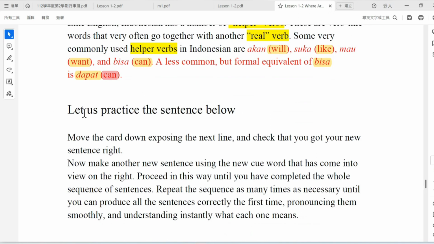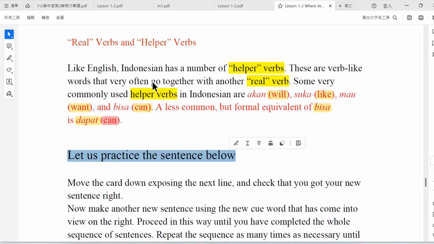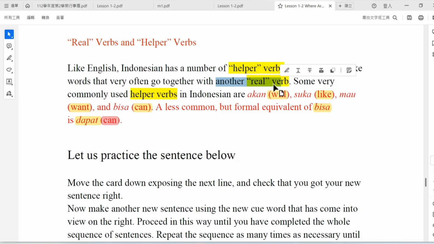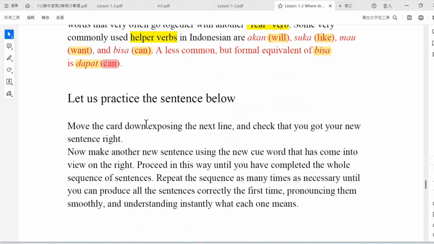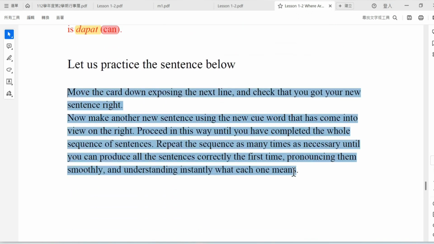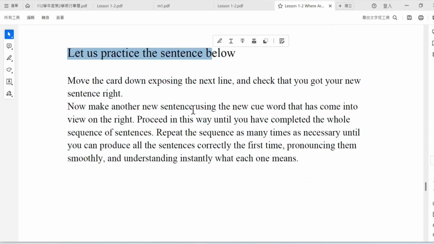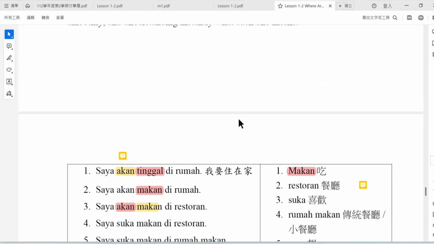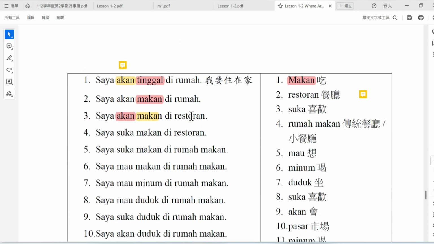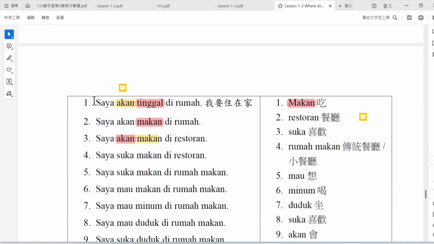And then, to let the student understand the real verb and helper verb, I will use conversation. This is complicated for students to understand, so I will show the student the practice using sentences. For example, the first sentence: saya akan tinggal di rumah.